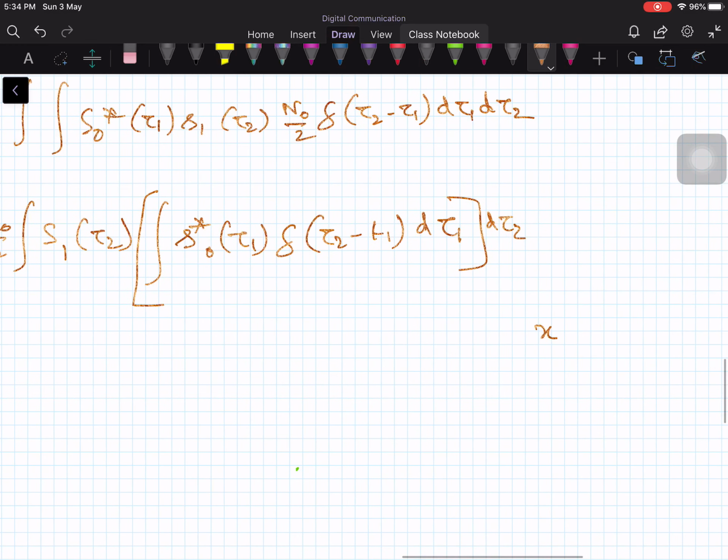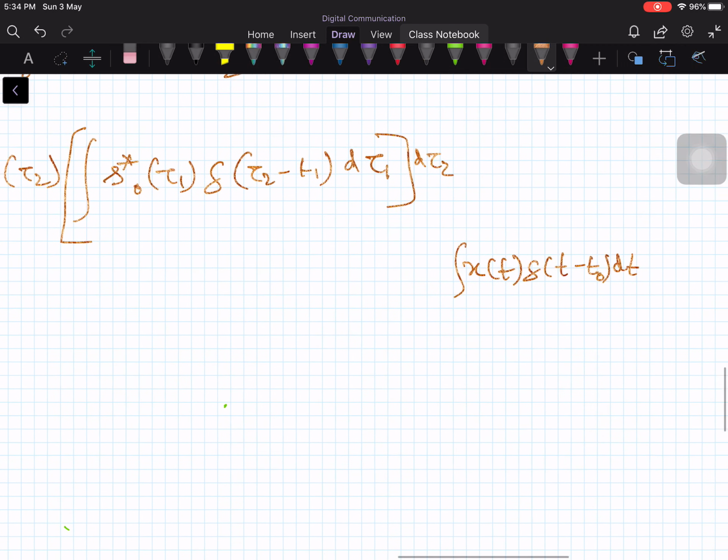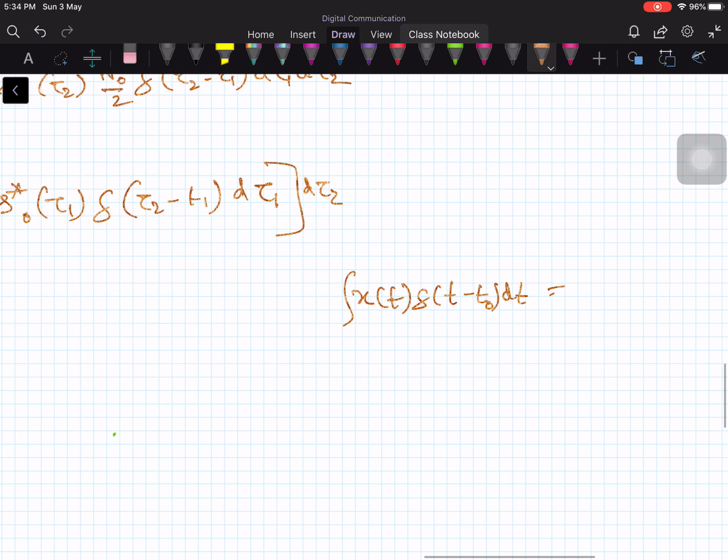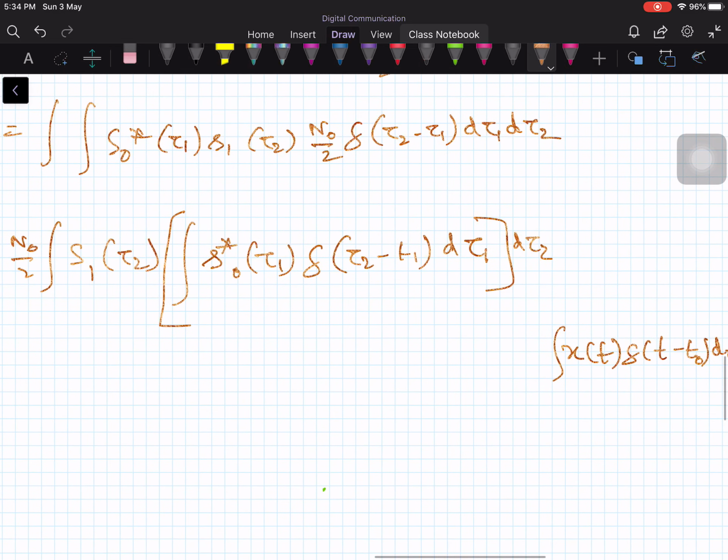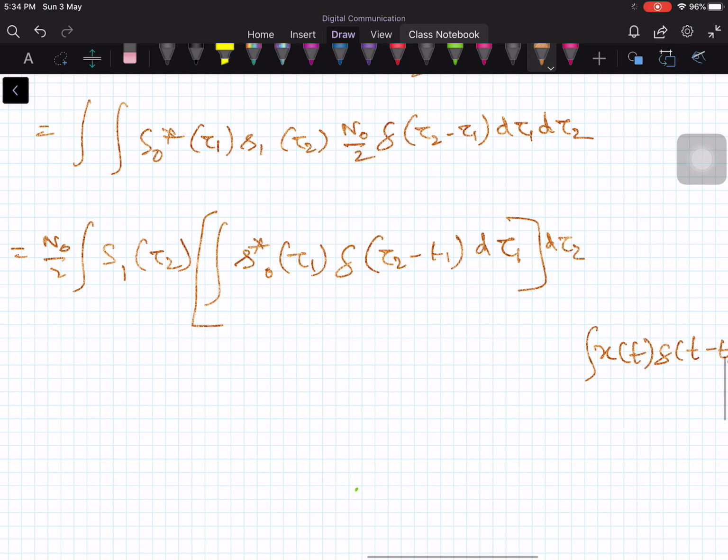You take x of t times delta of t minus t naught and integrate with respect to dt. Then this is going to be x of t naught by the same procedure. So instead of t naught, I have tau 2 here.